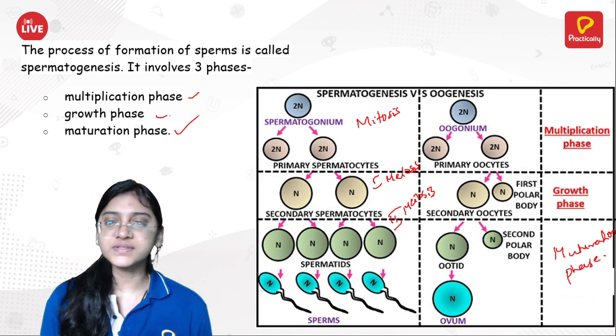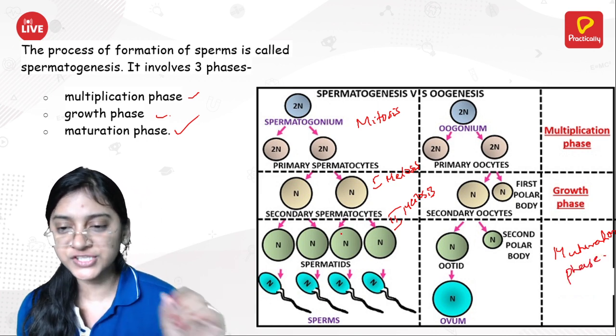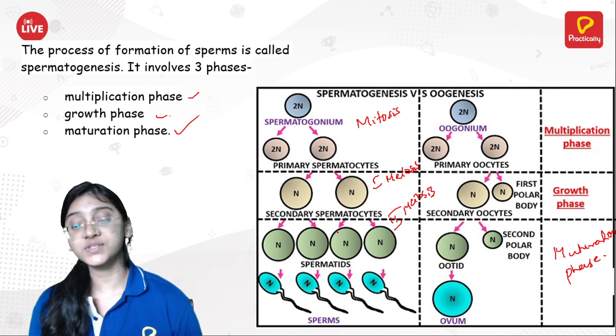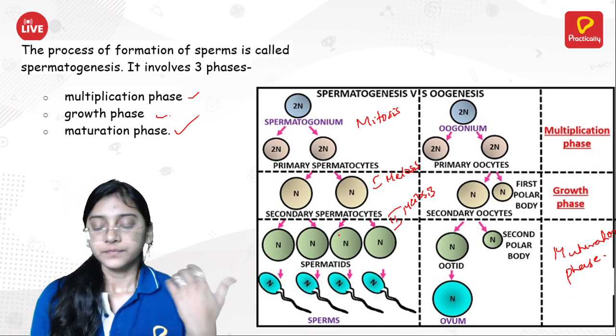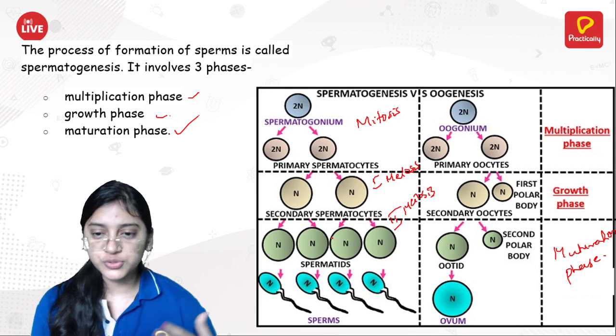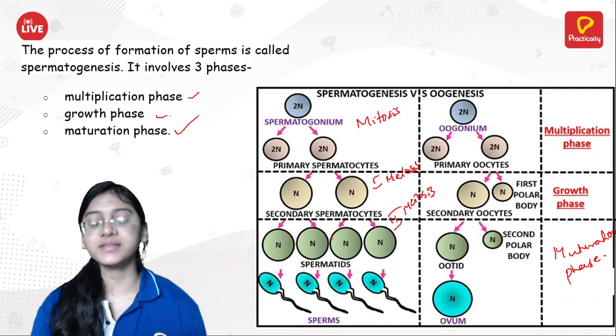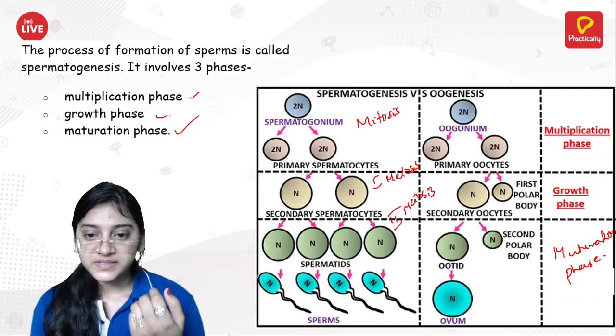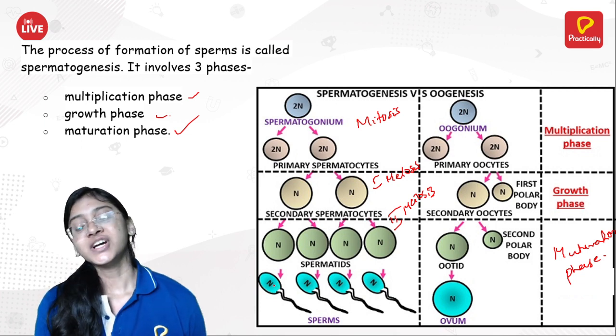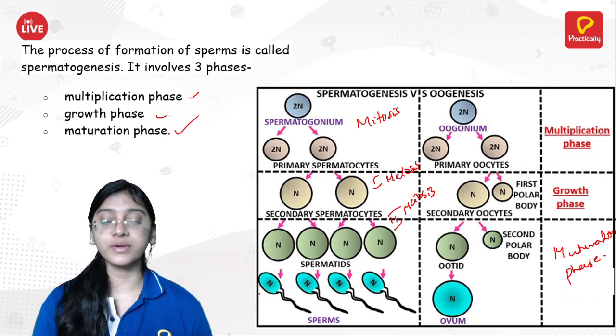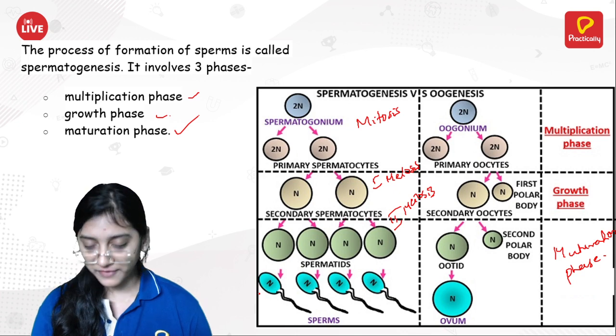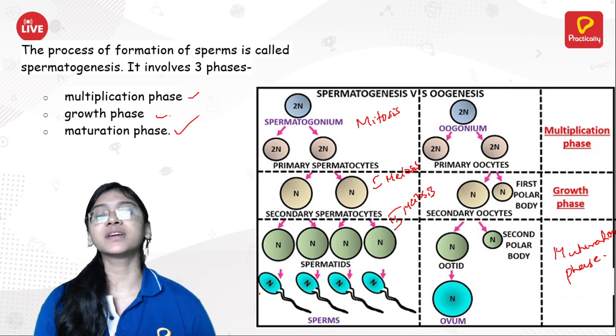Here you are able to see the spermatids which are finally produced by the meiosis II cell division. They will show certain maturation by losing some of their parts to produce such tailed sperm. So tailed sperm production happens in the maturation phase by losing some of their parts.